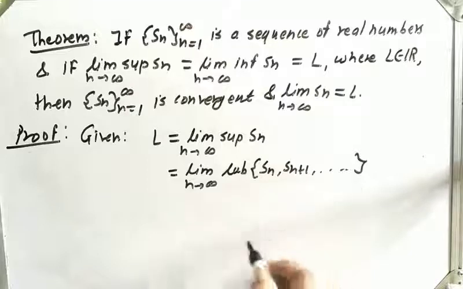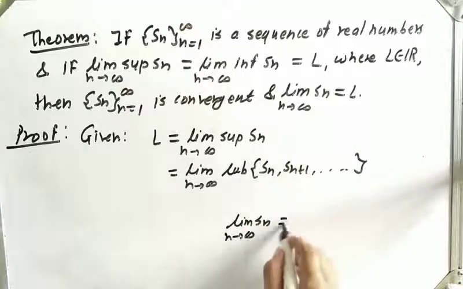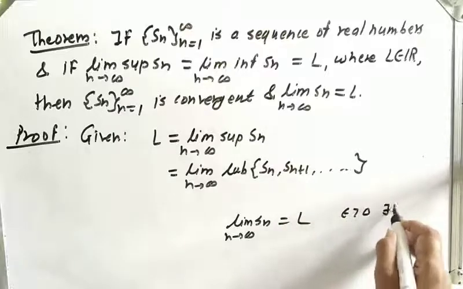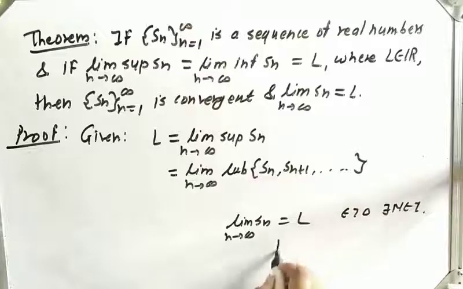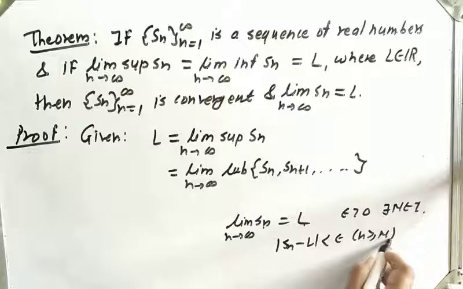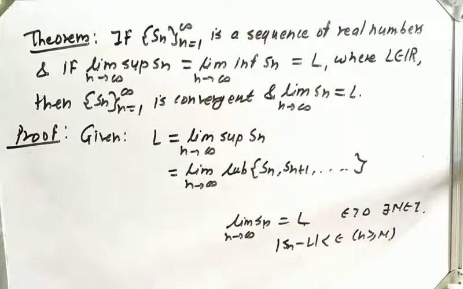What is that? In general, if limit of Sn as n tends to infinity is equal to L, then we can write for epsilon greater than 0 there exists capital N belongs to I such that mod of Sn minus L less than epsilon for n greater equal capital N. So here the limit of this least upper bound is L, so we can write